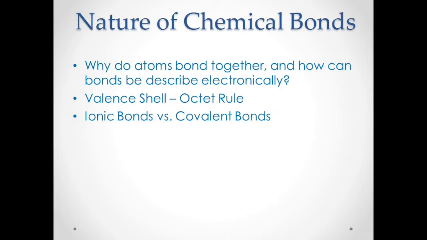In covalent bonding, there's no giving off or accepting of electrons, but rather all electrons are shared by the atoms. That is the difference between ionic and covalent. For ionic bonds, there is a giving off and accepting of electrons, a bond between a metal and a non-metal, while for covalent bonding, the electrons are being shared.